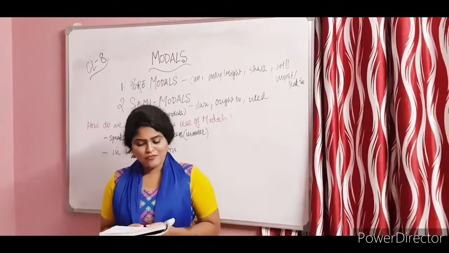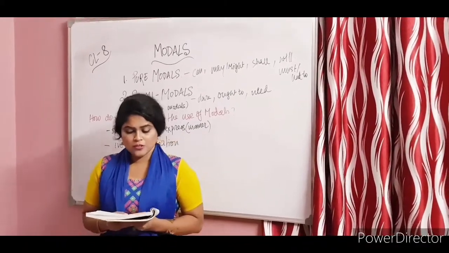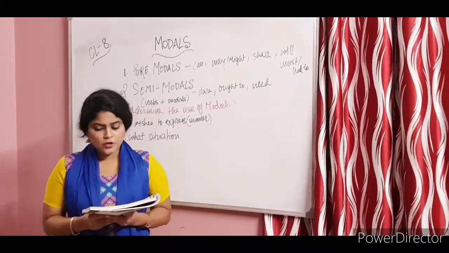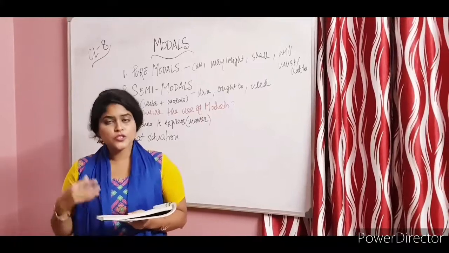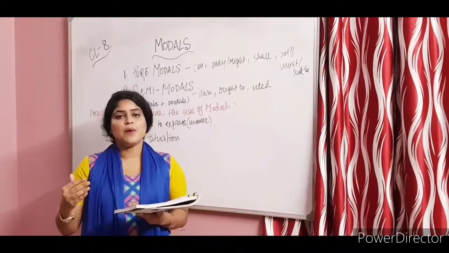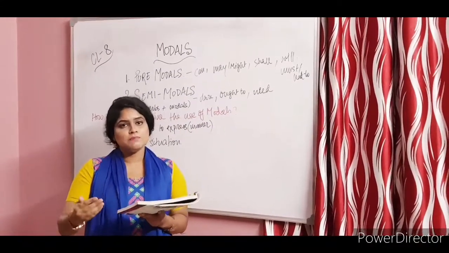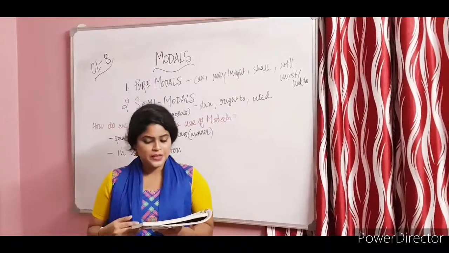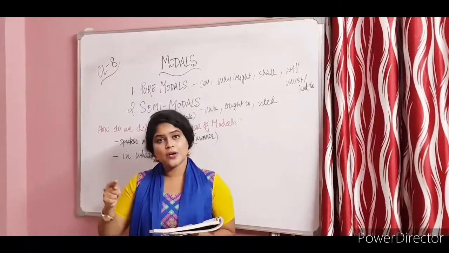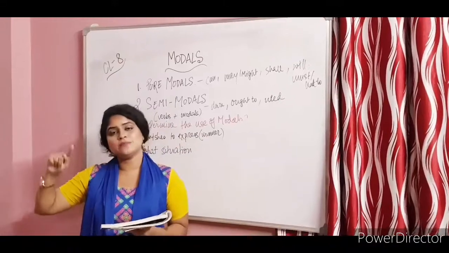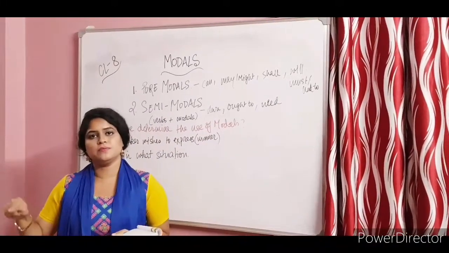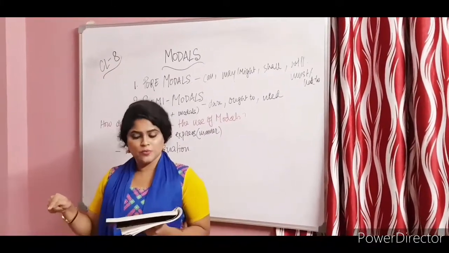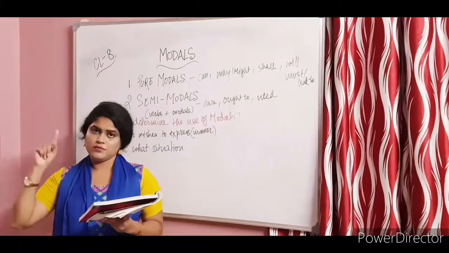Okay, then you have could. Now possibility regarding could: he could pass if he studied. Now could is used as a past tense, so it is used in the past context of can. Ability in the past: 2 years ago I could run faster, at those times I could, now I can't, now it isn't possible, now there is no possibility, but I could.